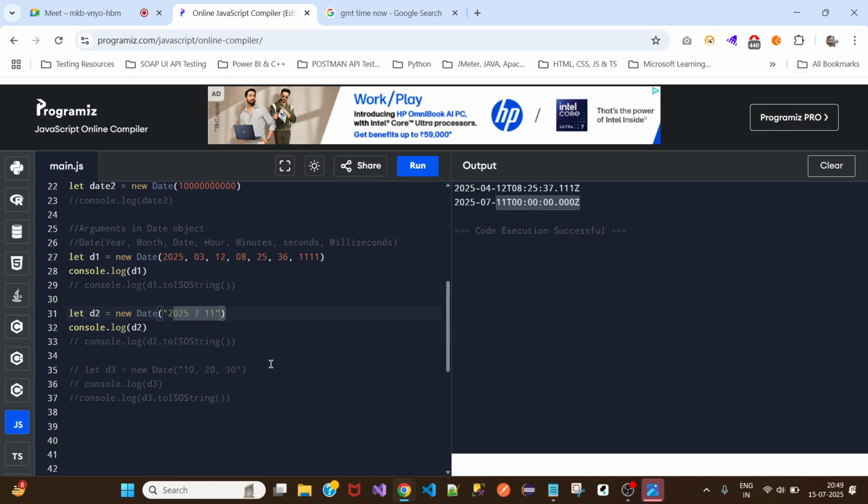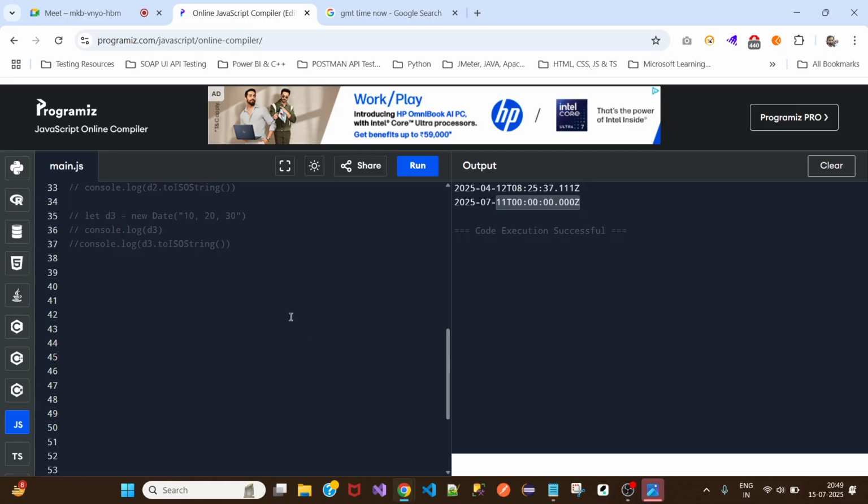Now there are two more methods in the date object. One is get and one is set. We know what get is. Get means retrieve the values from the object. Set means nothing like, it's like a post. I can say it's like a post.